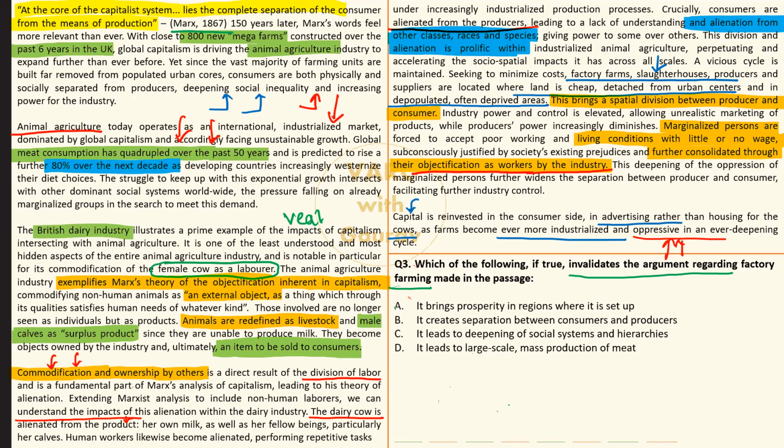Very, very easy, very straightforward. What does it say? It brings prosperity in regions where it is set up. जहाँ पे ये बड़े बड़े फैक्ट्री फार्म सेटअप हो रहे हैं वहां पे prosperity आती है. Prosperity is a very very positive, solid, strong positive word. Not just financial progress. Prosperity points to overall quality of life going up.